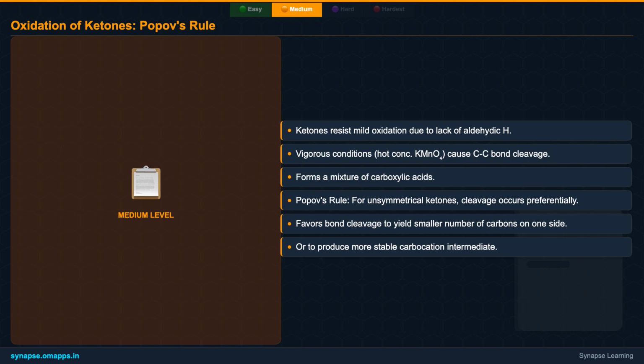This is governed by Popoff's rule for unsymmetrical ketones, which states that the cleavage preferentially occurs to form smaller carboxylic acids. For example, butanone, with its 2 possible cleavage points, will yield a mixture of propanoic and ethanoic acids, or methanoic and propanoic acids, depending on the cleavage site. Understanding this rule is key to predicting products from ketone oxidation.